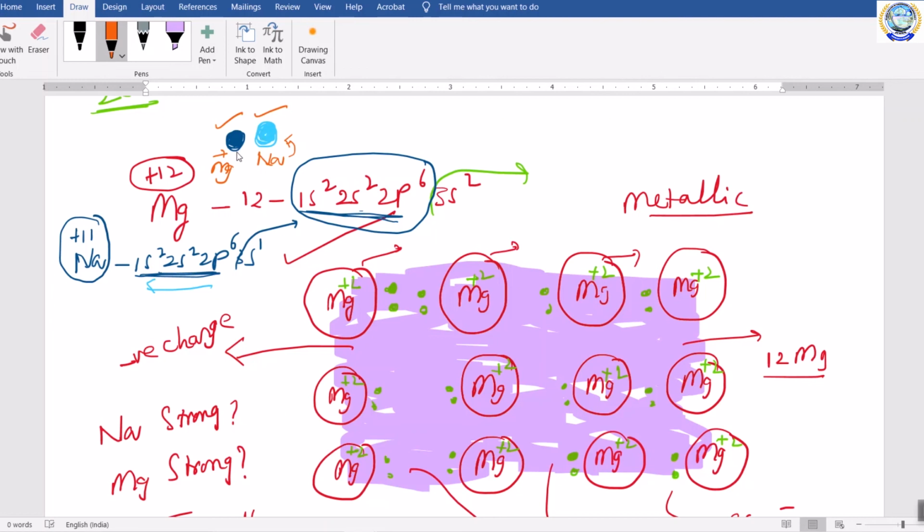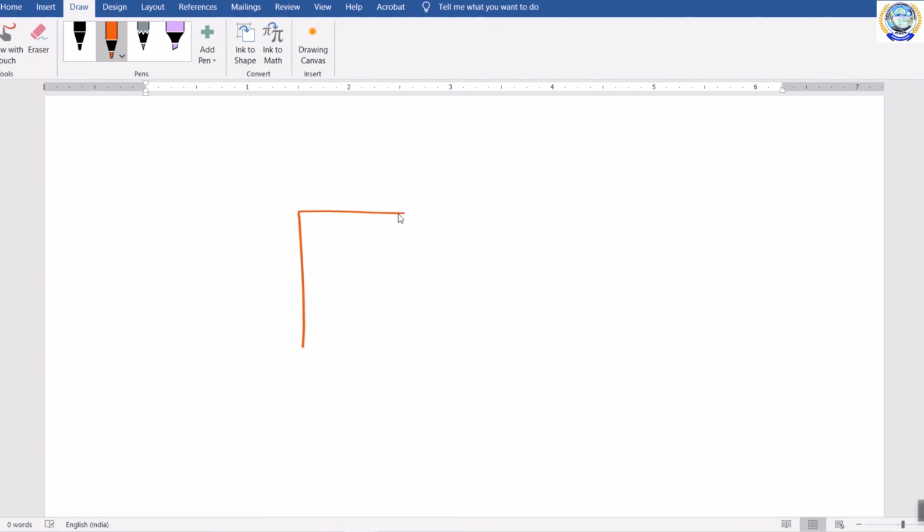So as a result, you can accumulate more magnesium atoms in the given space. Suppose I have given you a small space, and I gave sodium atoms and magnesium atoms and asked you to fill this gap with sodium atoms.